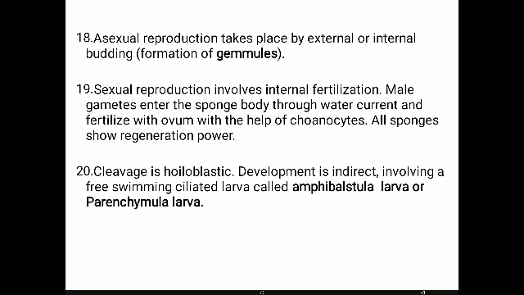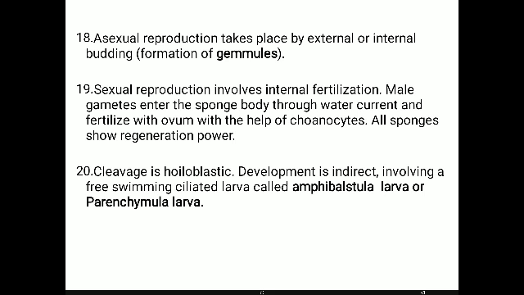Asexual reproduction takes place either by internal or external budding, or sometimes by the formation of gemmules, the reproductive structures. Sexual reproduction involves internal fertilization. Cross fertilization is the rule. Male gametes enter the sponge body through the water current. The male releases spermatozoa to the outside. Once the water carrying spermatozoa enters the body through the ostia, these spermatozoa are collected by the choanocytes, which facilitate internal fertilization.